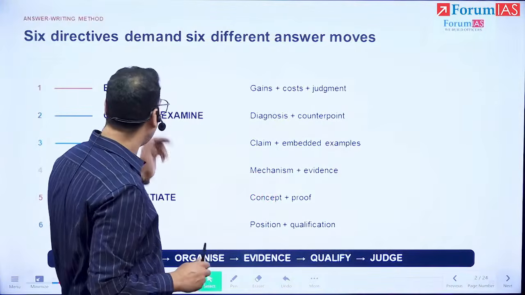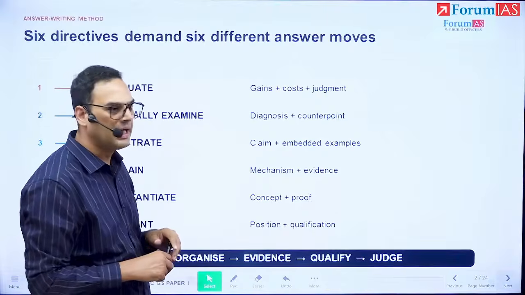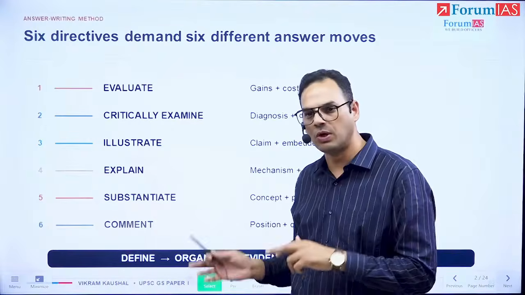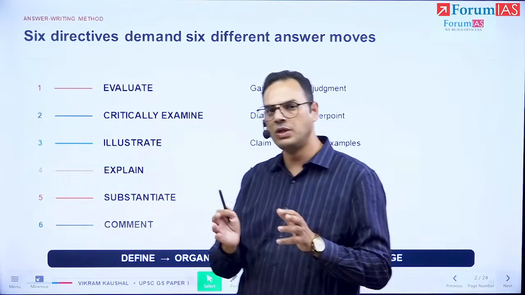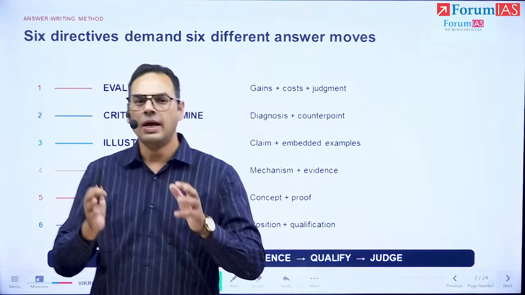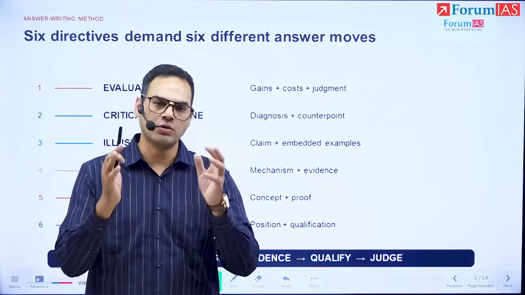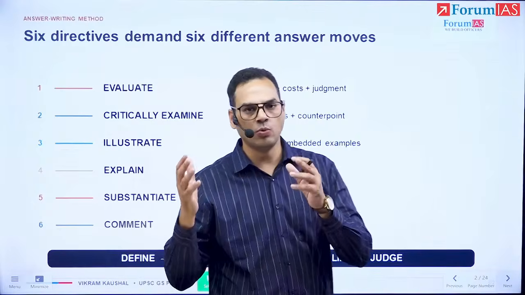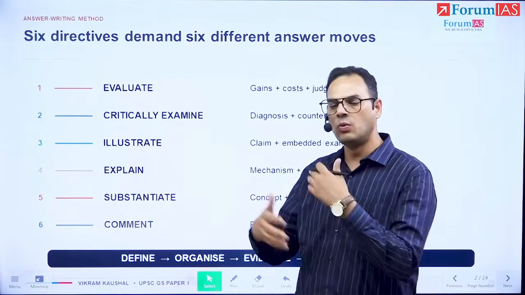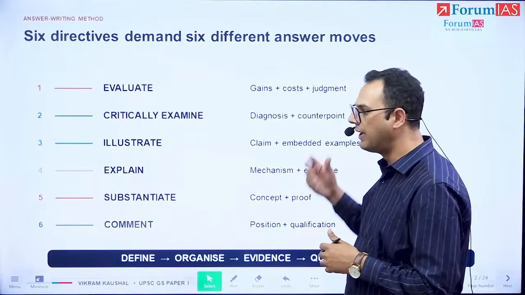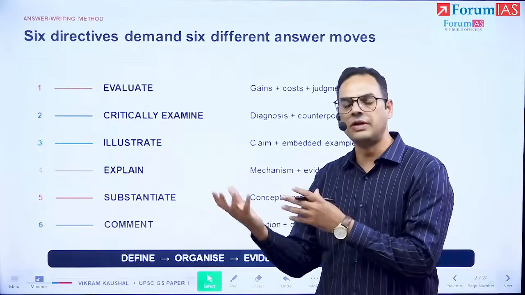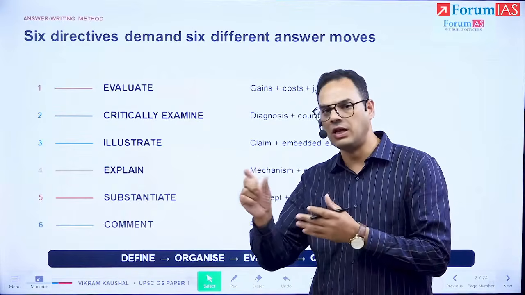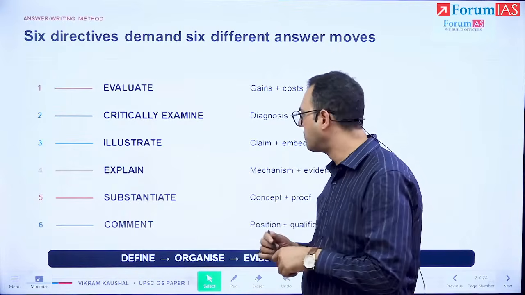So here we have 6 different directive words that have been used. And very briefly, we're going to go over those directive words because these different directive words have been used in the questions that have been asked to us, and that decide the structure of the answer. So we have evaluate, which basically means look at what the positives are, what the gains are, and what the negatives are, and then you provide your judgment. If there is another direction of evaluation given, then you talk about what is that specific evaluation of, which would be mentioned in the question.